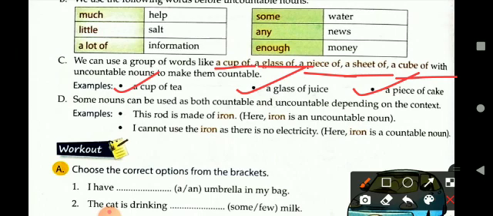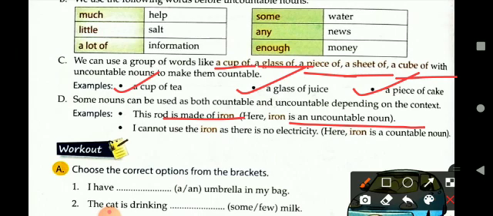Now some nouns can be used as both countable and uncountable depending on the context. For example, let's see the difference. This rod is made of iron. Here, iron is an uncountable noun because we are talking about a metal here.